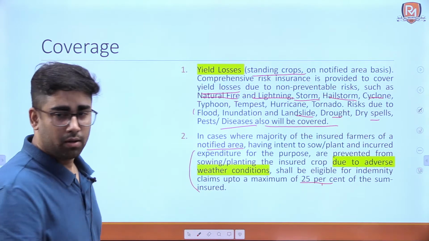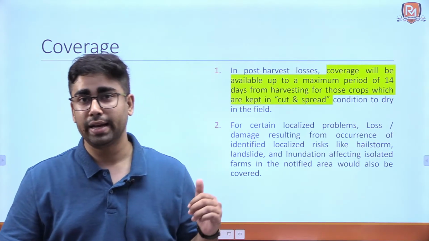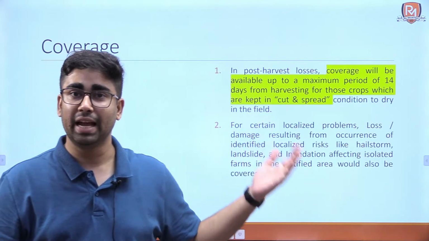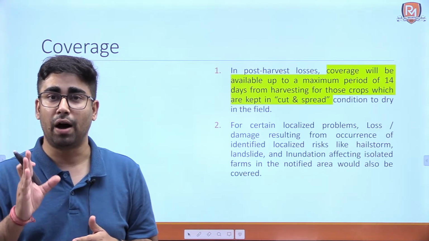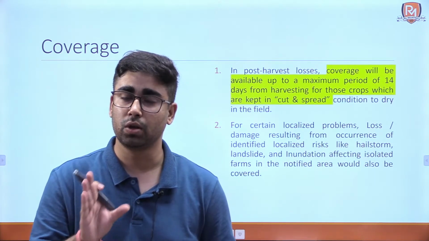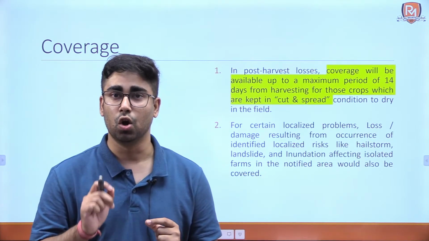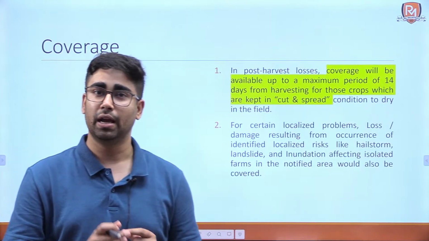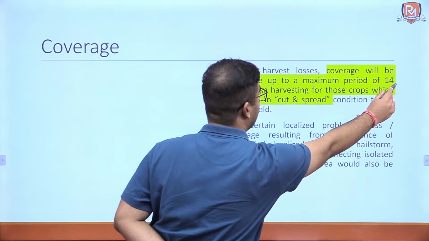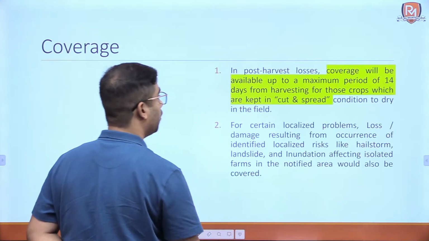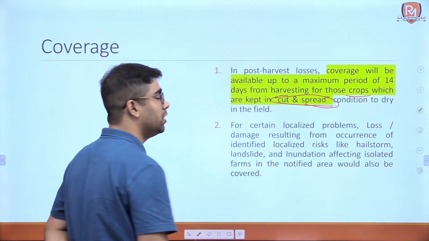Now, post-harvest losses. Look at the term. We were looking at pre-harvest losses before that: yield losses, and losses due to the farmers not planting that particular crop because of adverse weather conditions. Now it also covers post-harvest losses, that is, all the losses after harvesting, up to a maximum period of 14 days from harvesting of those crops which are kept in cut and spread condition to dry in the field.